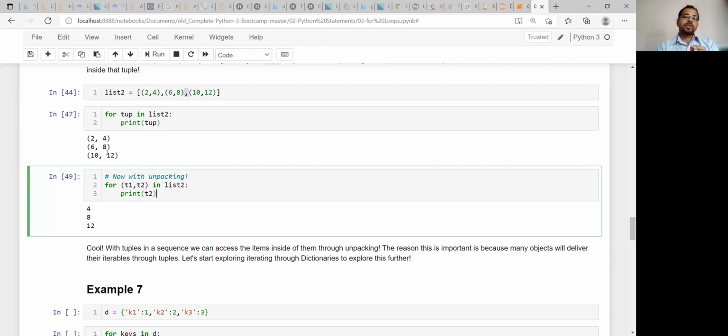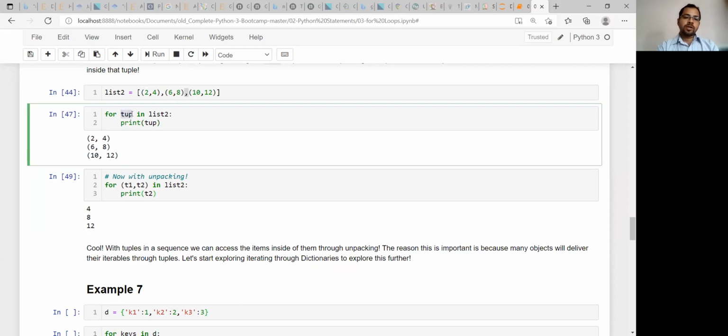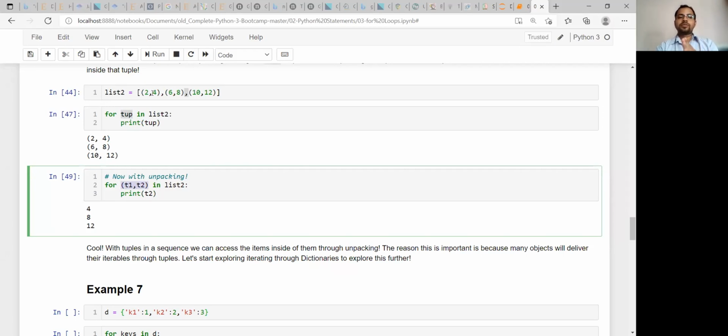So for that, what you can do, instead of tuple, any one variable, you can use two variables, because you know that there are two elements inside one tuple. If there are 3 elements, you can increase the variable number over here. You need to check that, and accordingly specify your variable numbers.